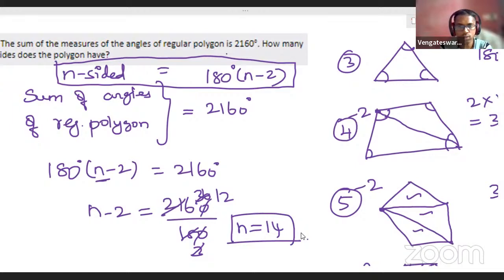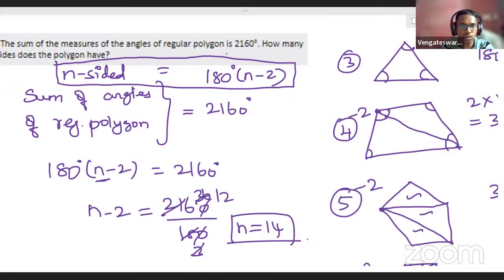If you want, I'll quickly give that. As far as that's the point. As far as you are covering all the angles without leaving, and if you are covering all the angles without overlapping, you can form any sides, any shapes. It can be square, it can be a rectangle, whatever shape you can form. Understand? Just the logic behind that I'm telling. That's all. Apart from that, you can form any shapes. It is your wish.